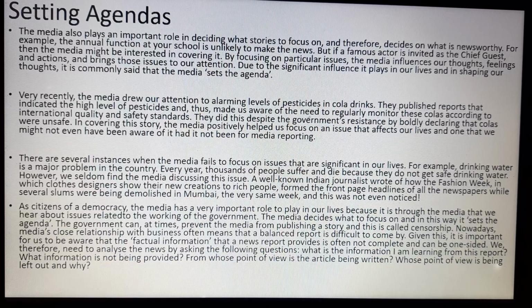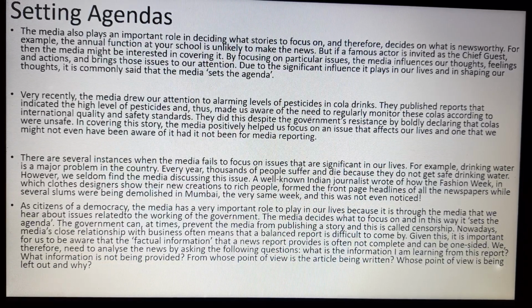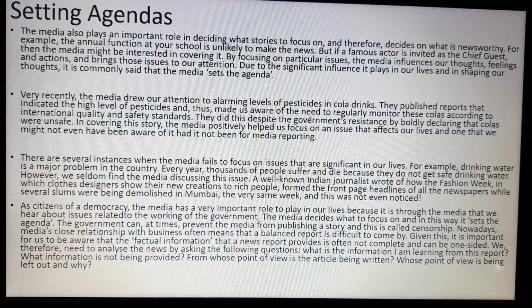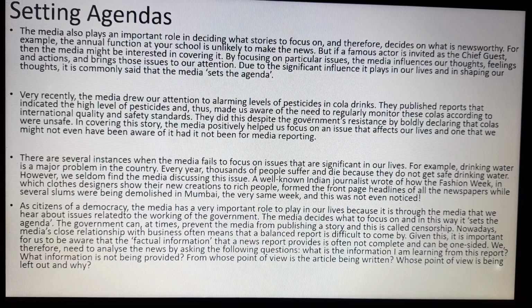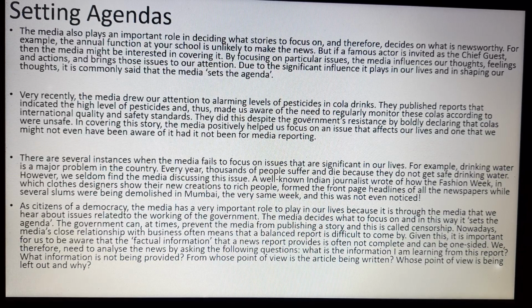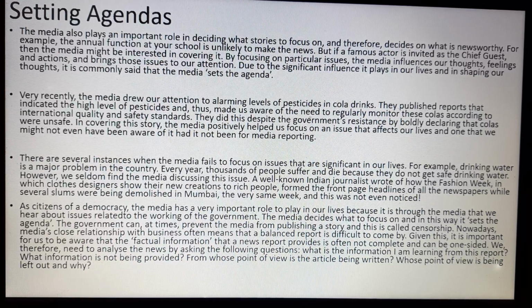Due to the significant influence it plays in our lives and in shaping our thoughts, it is commonly said that the media sets the agenda, meaning whatever agenda there is for the future is set by the media only. Very recently, the media drew our attention to the alarming level of pesticides in cold drinks. This issue was a few 5 to 6 years back. The cold drinks which you are drinking contain pesticides and urea, which is used as fertilizer in farms, and they add it to the cold drink to make it tastier.